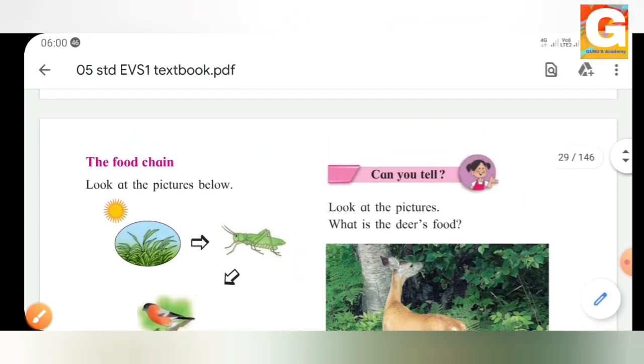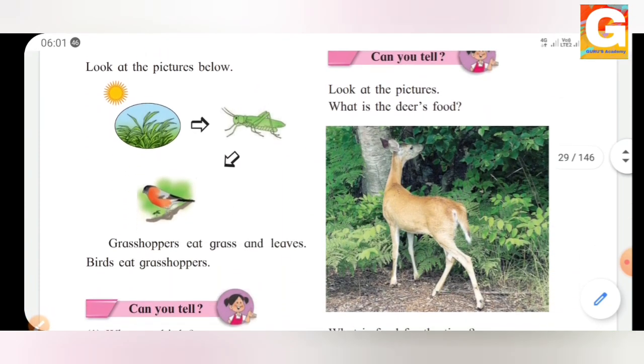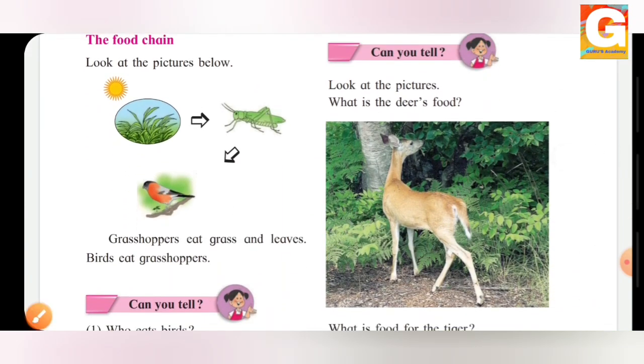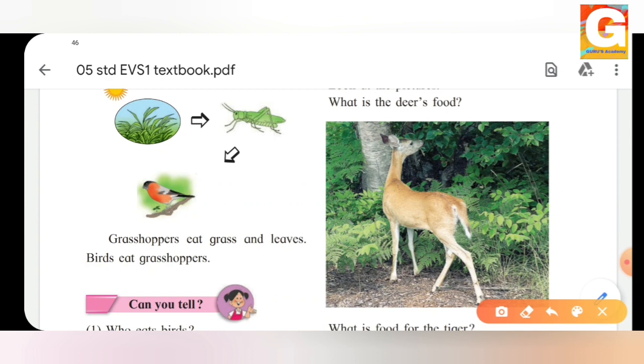Now let's see the picture given here and what you can understand from it. What can you all see in this first picture? What is this deer doing? We are observing it, a deer, isn't it? What is she doing? The deer is having the green plants. That means it is eating the green plants. It is hungry, isn't it? That means the plant is the food of the deer.